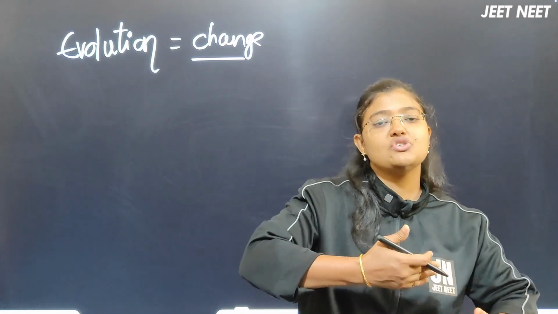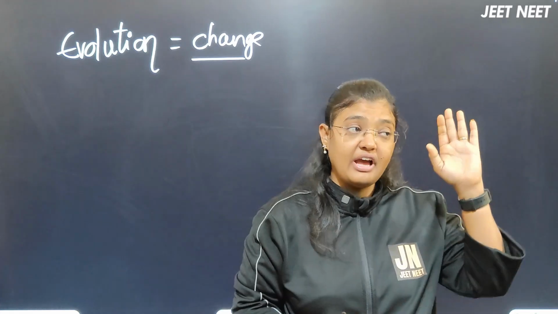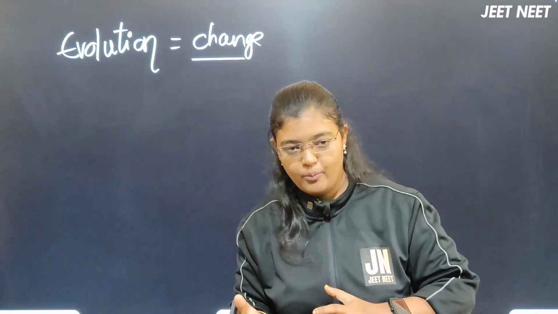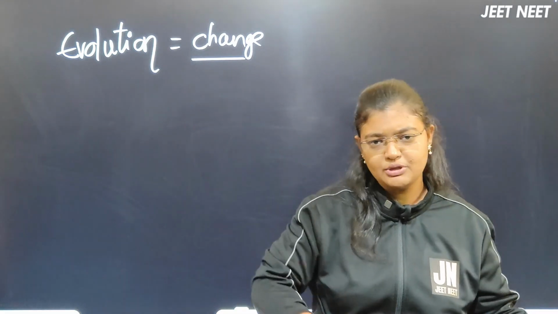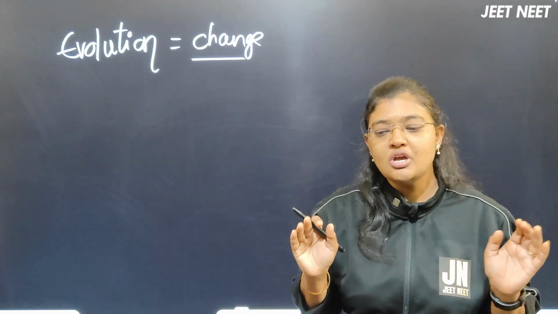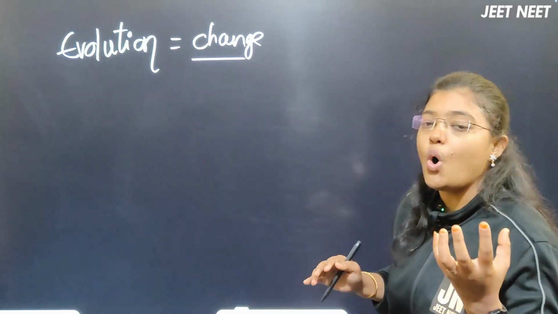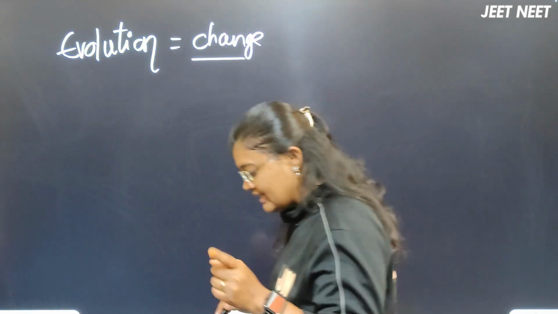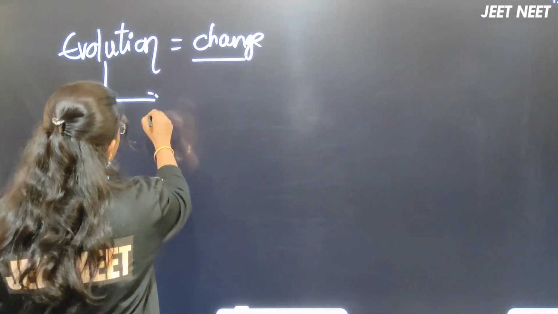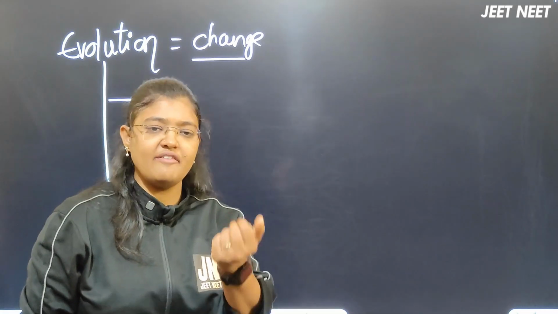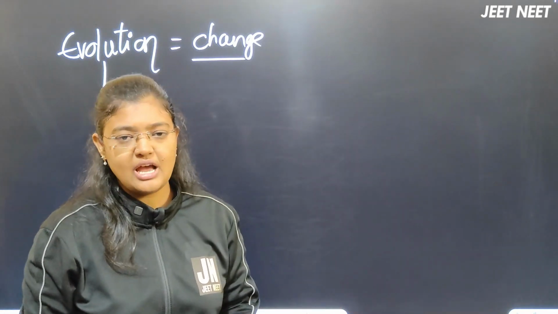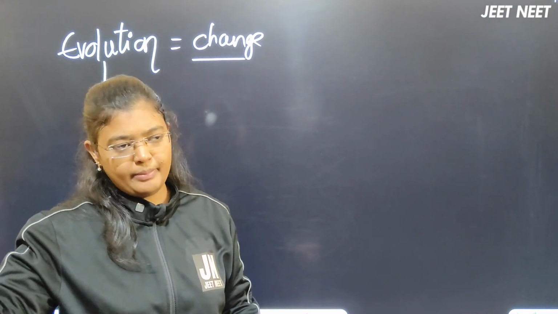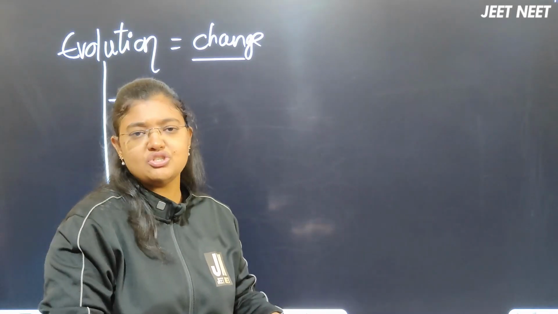Whatever changes are happening in my body, or when I was in my mother's womb, as embryonic development, whatever the changes in my embryonic stage, it happened right from the first month up to the 9 months. Any change which is happening in any living organism, we can consider as evolution. The change is happening in you also. In your parents the evolution has happened. Surrounding our environment the evolution is happening here. Plants evolution is happening. Maybe the surrounding environment is going to change. A lot of changes will happen.